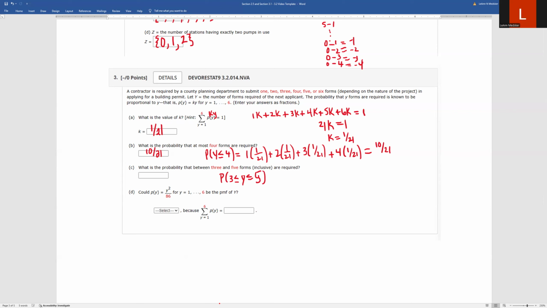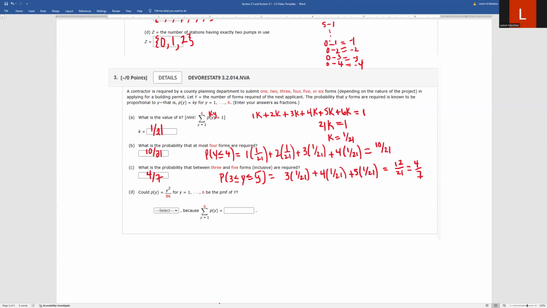That's going to be, again, the same situation. So this is 3 times the probability that we came up for the K part, which is 1/21, plus 4 times 1/21, plus 5 times 1/21. Okay, so that's 3 plus 4 plus 5, that's 12 over 21. Those are both divisible by 3, so that reduces down to 4/7. So 4 out of 7 for this one.